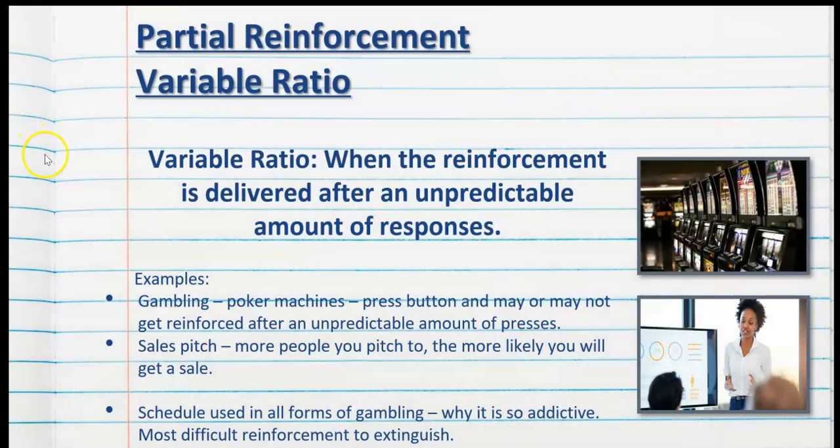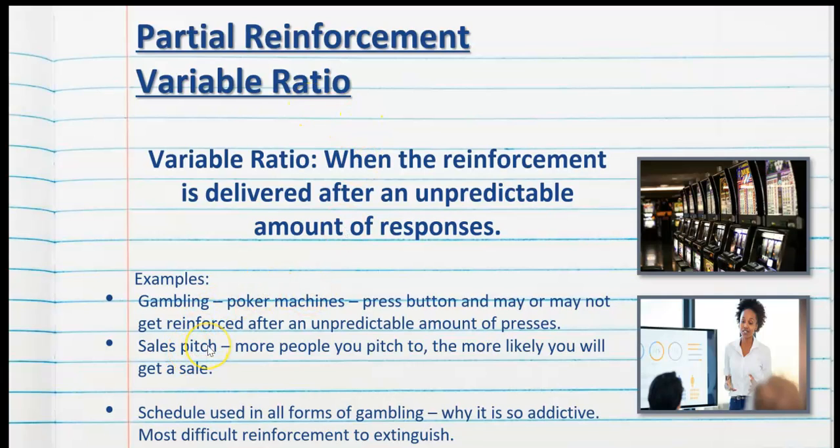Now, variable ratio is the last partial stage of reinforcement. So variable ratio is when the reinforcement is delivered after an unpredictable amount of responses are made. The best example of a variable ratio schedule is gambling, specifically poker machines. So people press a button and may or may not get reinforced after an unpredictable amount of presses. So because it's variable, it's unknown. So we have to make an unknown amount of behaviors if or when we get reinforced at all.